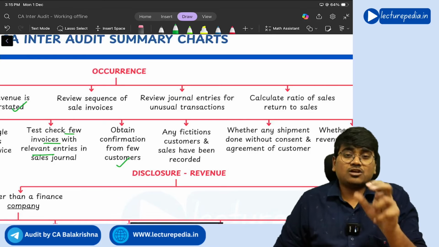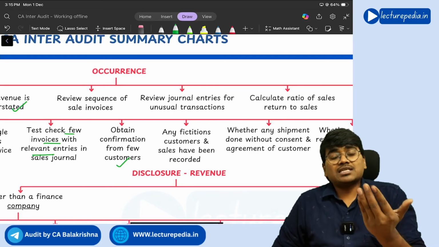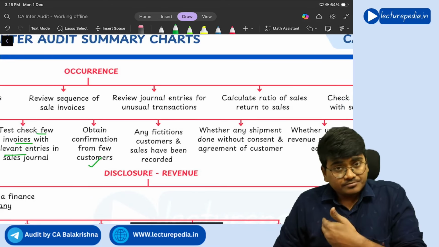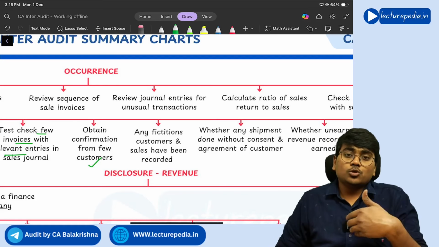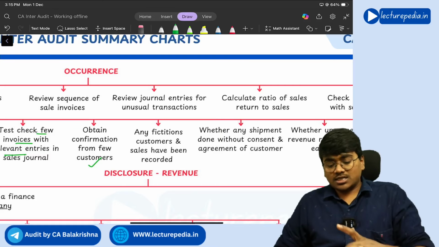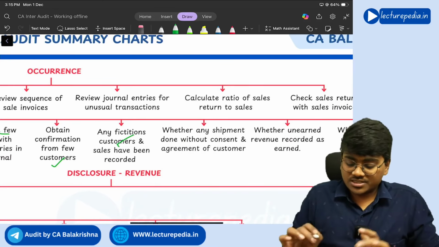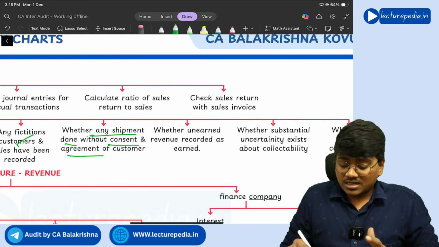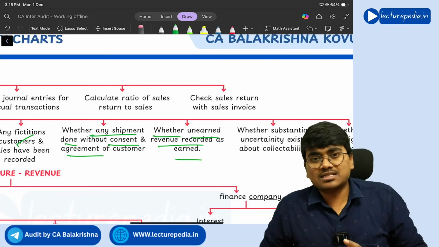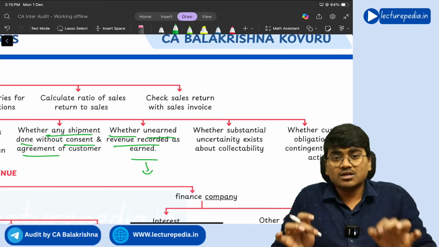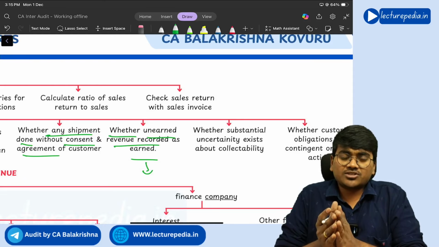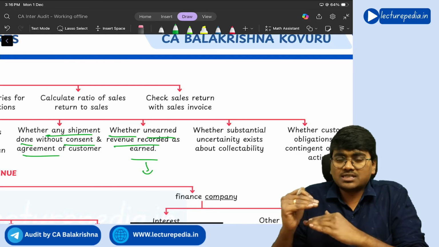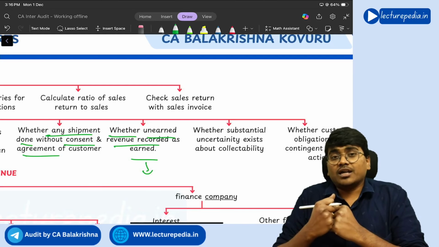You need to identify. If there are fictitious customers, the entity can pass fake sales to those fictitious customers, and revenue will be increased, correct? So you are showing the sales which have actually not occurred. Next, fictitious customers, whether any shipment was done without consent and agreement from the customer, and whether unearned revenue has been shown as earned. This mostly happens in case of construction companies. In case of construction companies, you need to recognize revenue on percentage of completion basis. So as and when the project gets completed, you need to recognize the revenue.